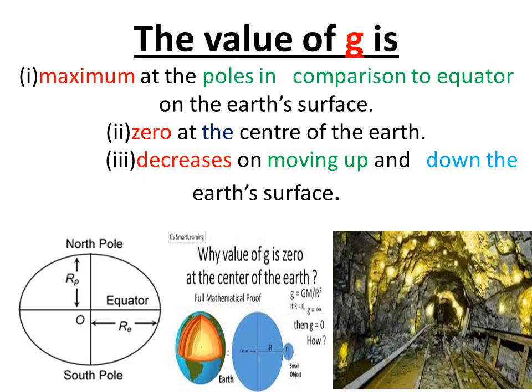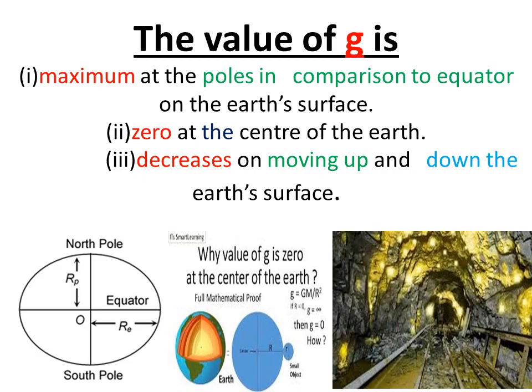Practically it is not possible because there are three layers in Earth: crust, mantle and core. At the center there is the core, and very high temperature melts the iron even at the core. Therefore volcanoes erupt lava from the center.